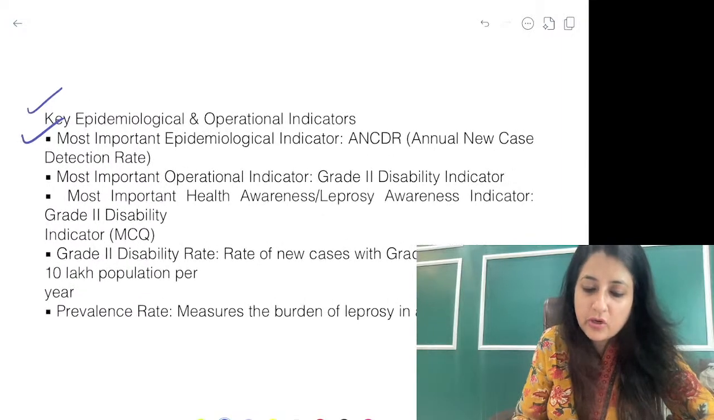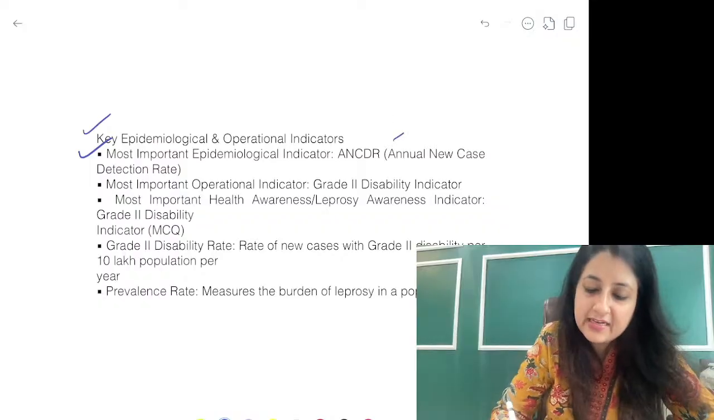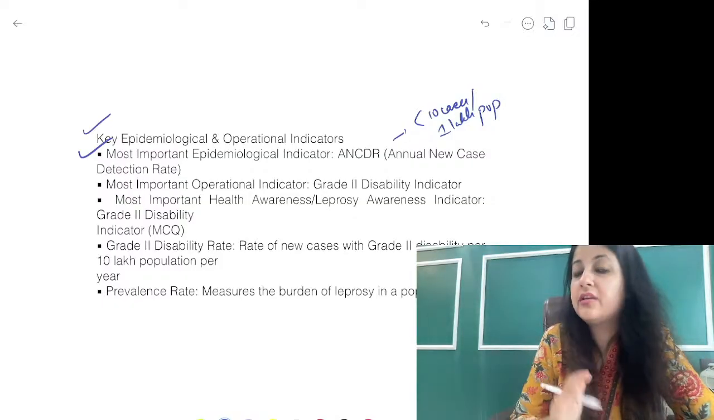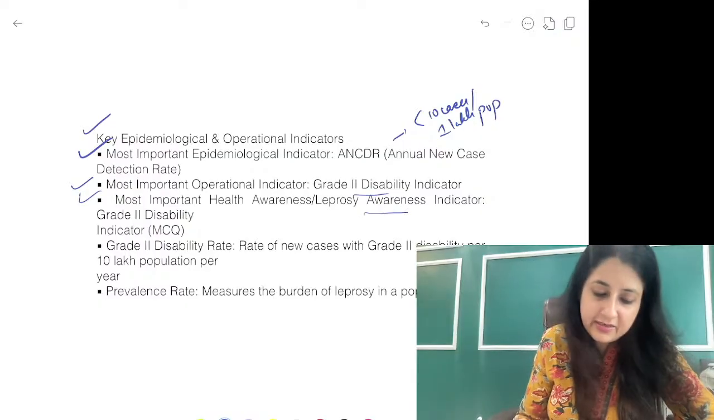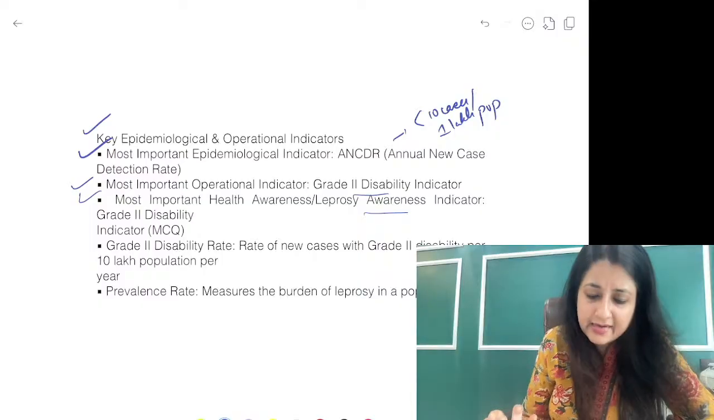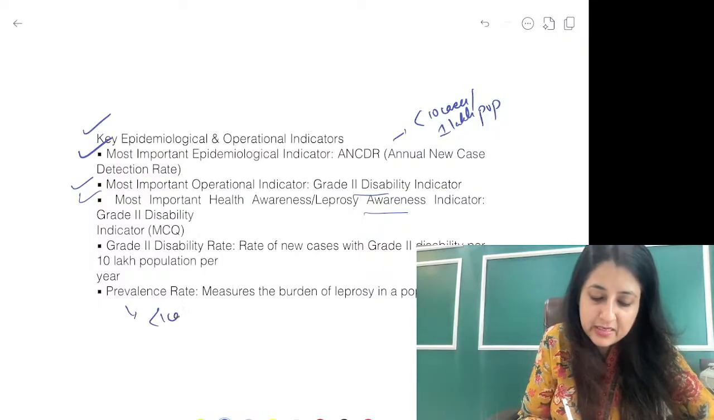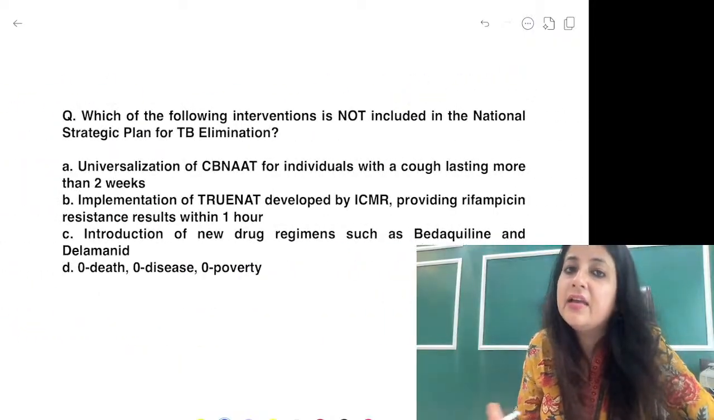The most important epidemiological indicator for the leprosy program is the annual new case detection rate. It should be less than 10 cases per 1 lakh population. If I survey every 1 lakh population, I should get fewer than 10 cases. The most important operational indicator is grade 2 disability. The most important health awareness indicator is grade 2 disability. You can just read that. Prevalence rate is the burden of leprosy. Prevalence rate has to be kept less than 1 case per 10,000 population. If you survey 10,000 population, you will find fewer than 1 case of leprosy.